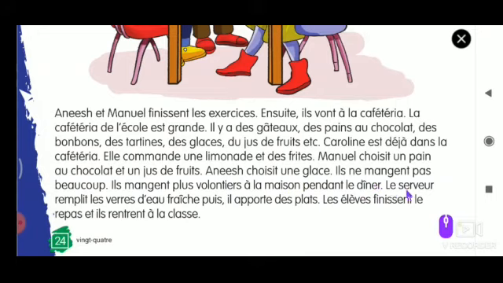Le serveur remplit les verres d'eau fraîche puis il apporte des plats. Les élèves finissent leur repas et ils rentrent à la classe.